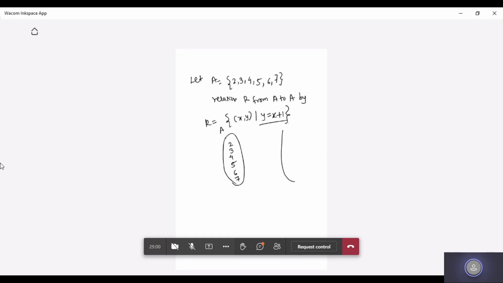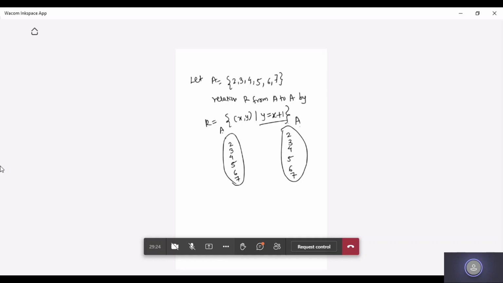Now I have to have A again, because I need to find the relation from A to A. So I'll write 2, 3, 4, 5, 6, 7 again, on the left side and the right side. Why A and A again? Because we are going to show the relation R from A to A.